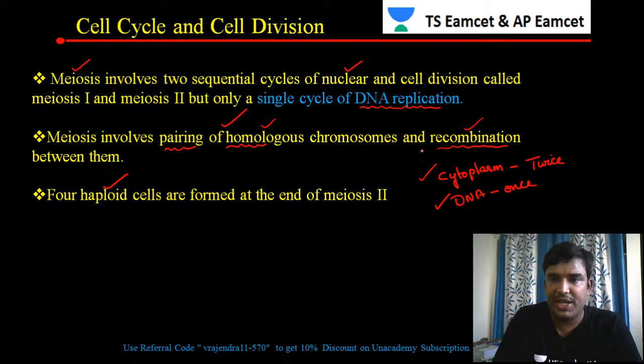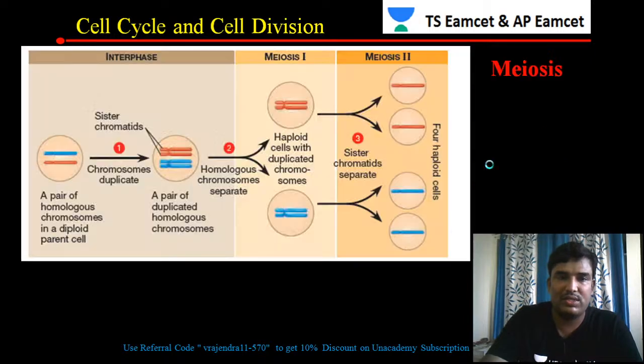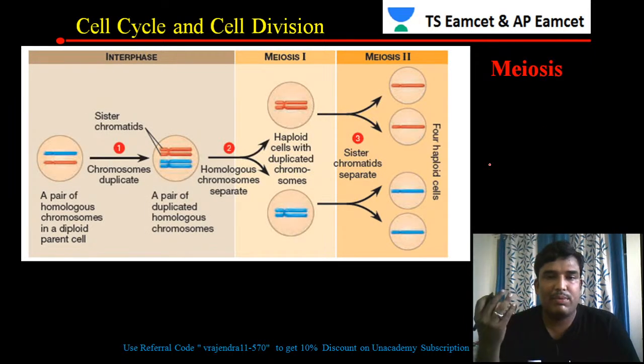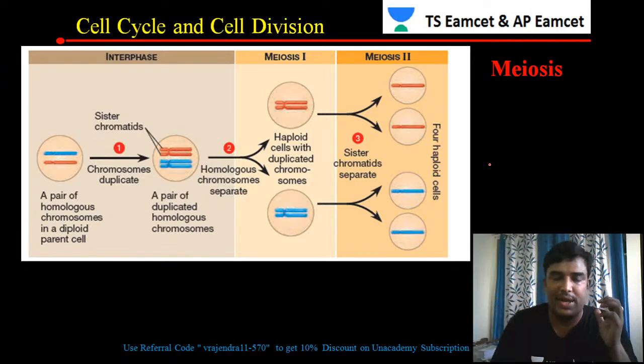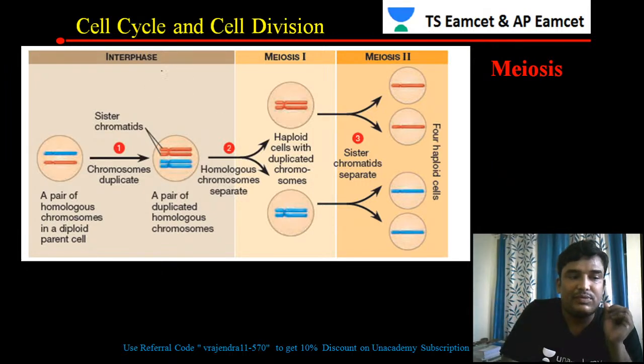So in meiosis, two cycles are there, meiosis 1 and meiosis 2. During that process the cytoplasm divides twice and the DNA divides only once. This is an important point you have to remember, because it is routinely asked from a multiple choice point of view. Now let us see the diagram which represents meiosis.